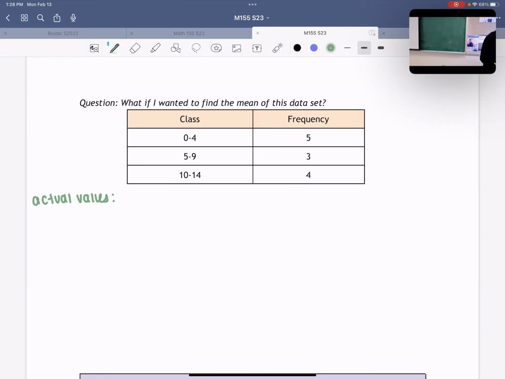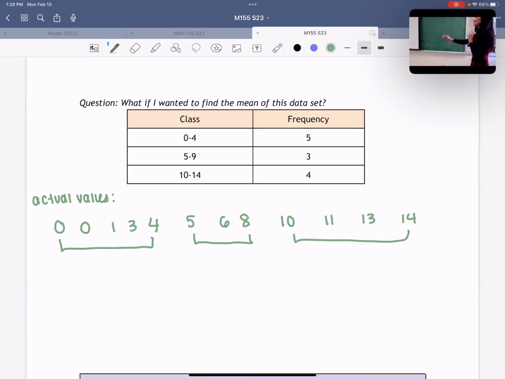We need 5 between 0 and 4, so we'll have 0, 0, 1, 3, 4. So these are our 5 numbers between 0 and 4. We have 5, 6, and 8 representing those three numbers between 5 and 9. And then we have 10, 11, 13, and 14. And these are our four numbers between 10 and 14. Okay, so these are the actual data values. Let's just pretend we don't know these. We only know what the chart says, but these are the actual values.